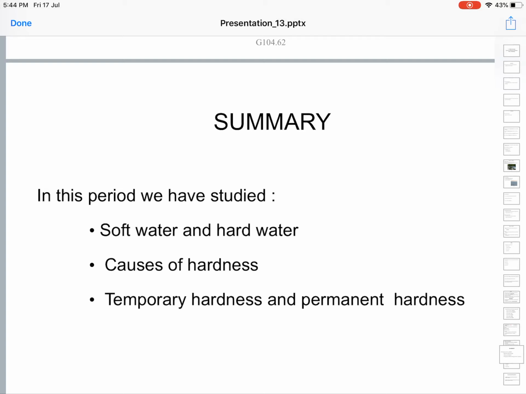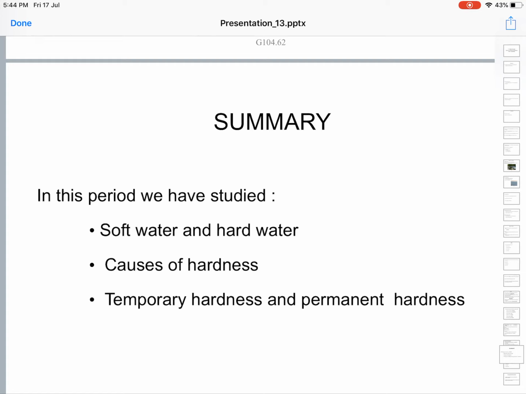What is soft water, by the way? Soft water is the water sample which gives ready and rich lather, or permanent lather, with soap. And what is hard water? Hard water is the water which does not give lather readily with soap. What is the cause for hardness? The hardness is because of the presence of certain dissolved salts.